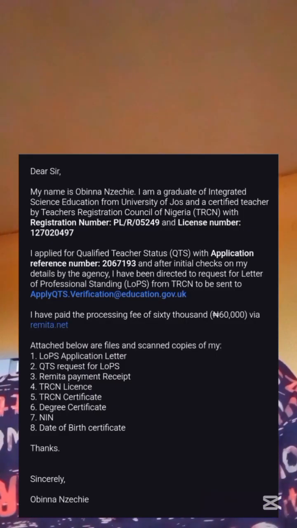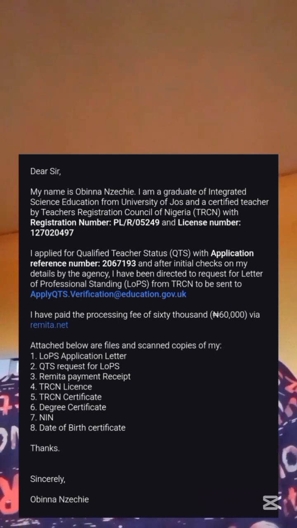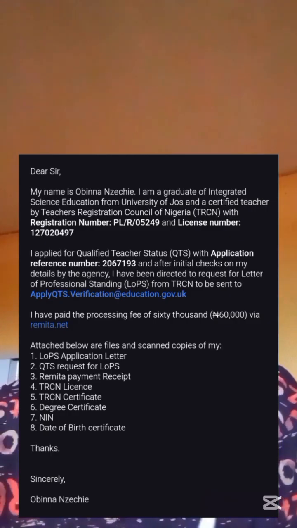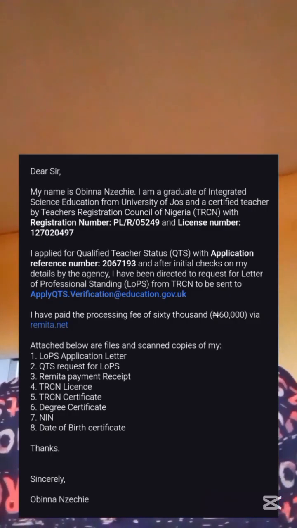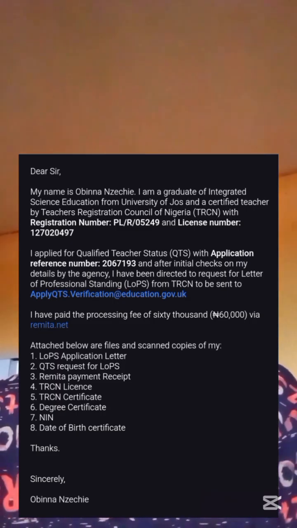I tagged it "request for letter of professional standing," and I scanned all the required documents and attached them to the email. Once that was done, this was how I sent my own, as you can see on your screen. And immediately I sent it.